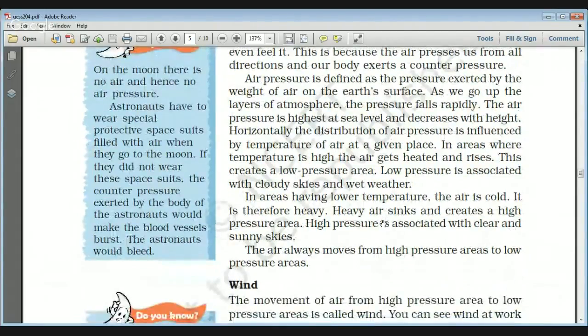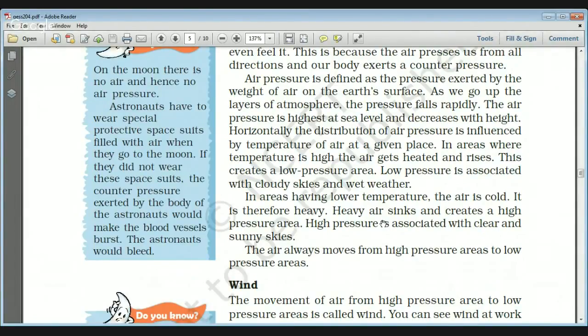If you see horizontally, the distribution of air pressure is influenced by the temperature of the air at a given place. Temperature and pressure have an inverse relation. If the temperature is high, the air gets heated and rises, and that is why it creates a low pressure area. So high temperature means low pressure area, and low pressure area is associated with cloudy skies and wet weather.